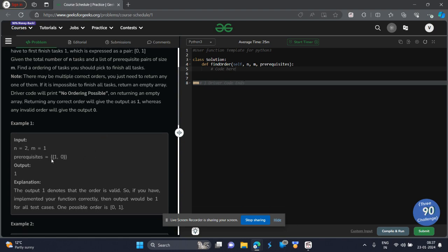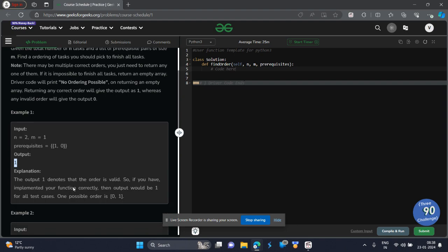Okay. Now, in order to understand this question, 1 and 0: 1 is dependent on 0. So first we have to do course 0, then we can do course 1. So we will return a list having elements 0, 1 in this order, and not 1, 0, because 1, 0 is not possible. Since we returned a valid order, it will print 1.